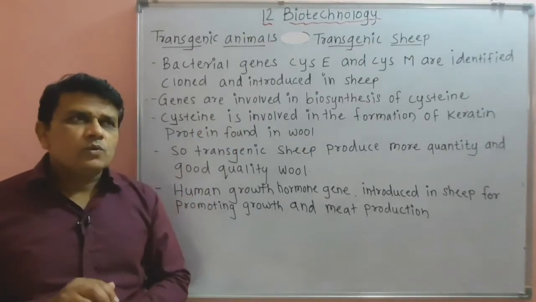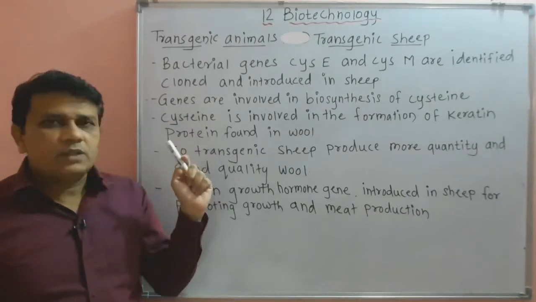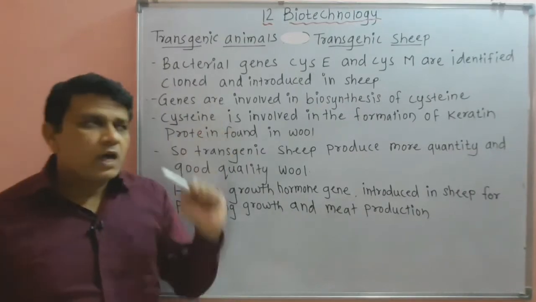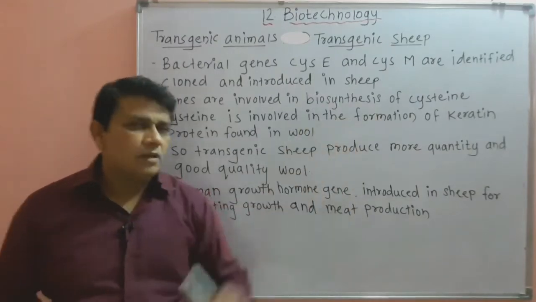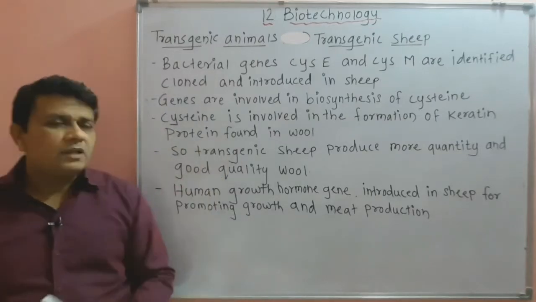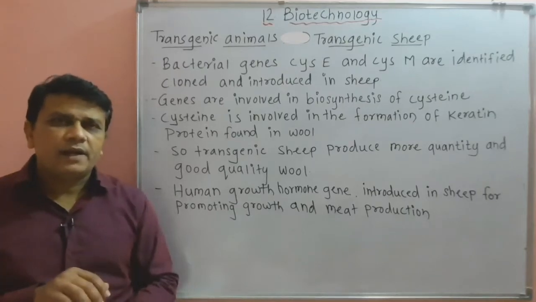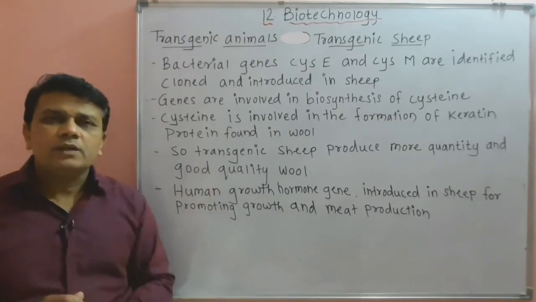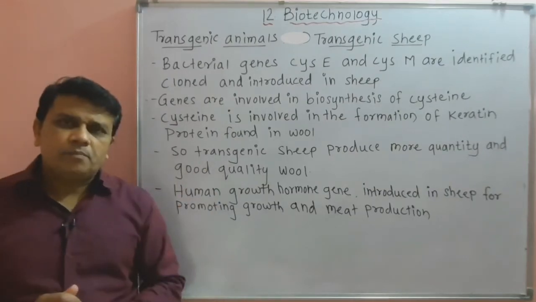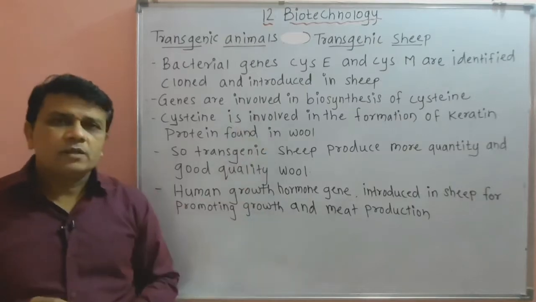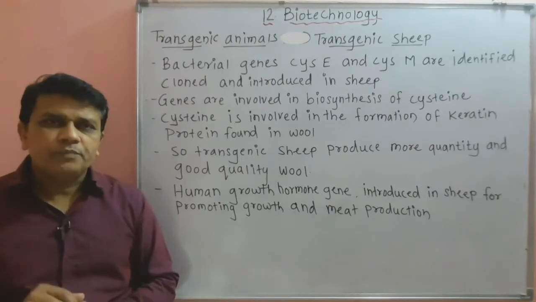sheep. So when these genes are introduced in the sheep, the genes are involved in the biosynthesis of a substance called cysteine, and this cysteine is involved in the formation of a protein called keratin, which is found in the wool of the sheep. So transgenic sheep, due to these genes, produce more quantity as well as good quality of wool.